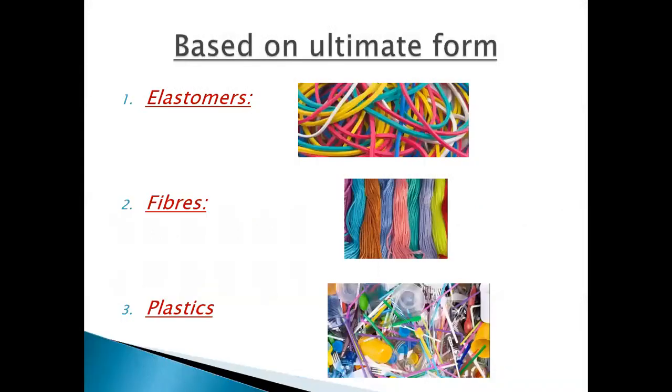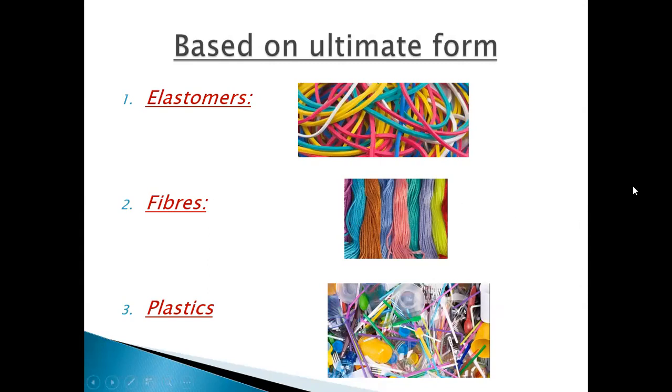Next, we have classification based on ultimate form. So we have elastomers. As we all know, what are elastomers? Girls must know it, they have a rubber band on their ponytail, definitely. Whenever you stretch that rubber band and then release the force, it will come back to its original shape. So that is an elastomer, right? Rubber is an elastomer. Then we have fibers. Fibers are mostly thread-like structures.